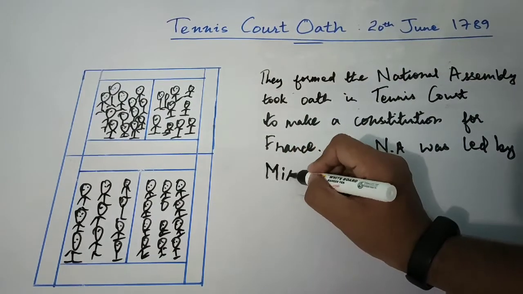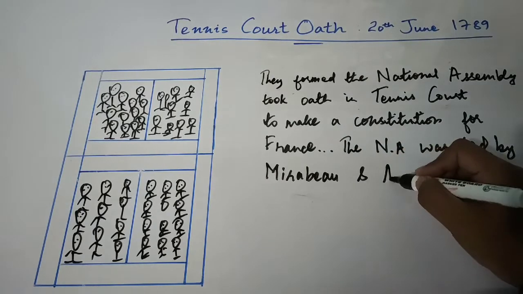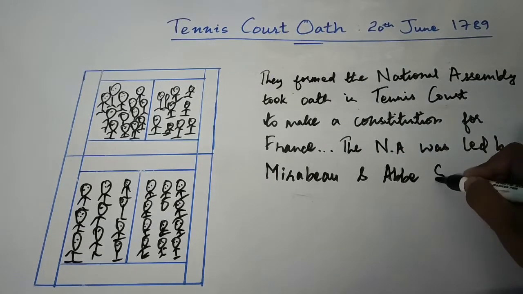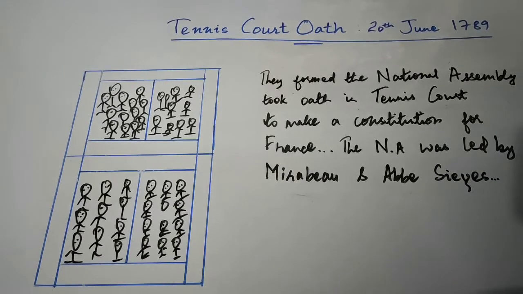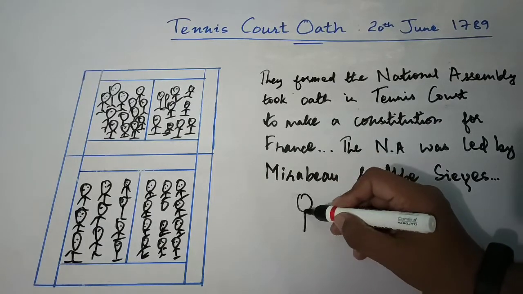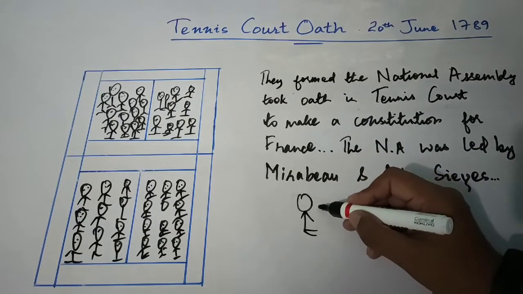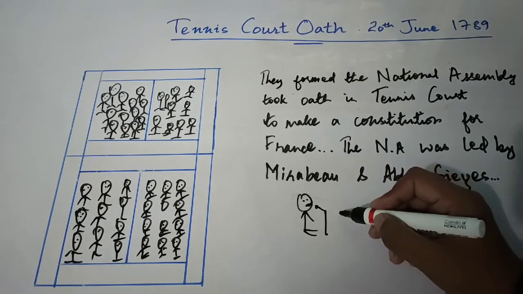The miseries and problems faced by the common people, especially from the third state, made Mirabeau and Sieyès take active participation for the cause. Mirabeau belonged to a noble family and Sieyès belonged to the clergy, that is, from the family of bishops, and they fought for the goodwill of the people.